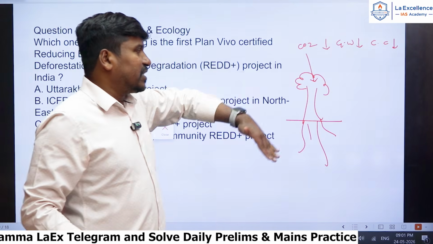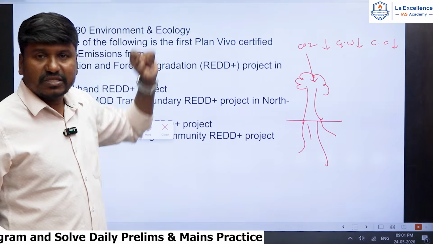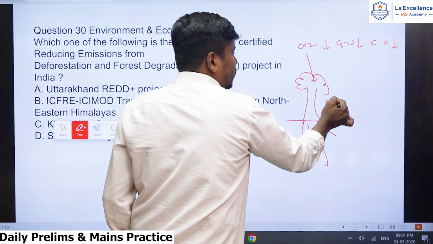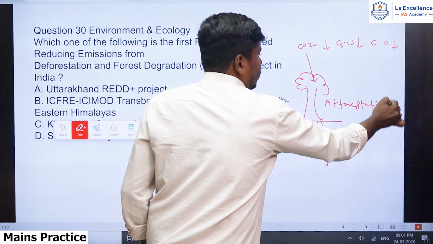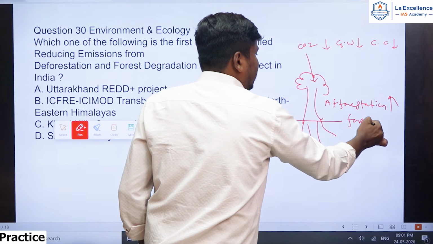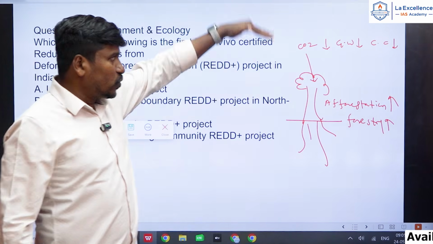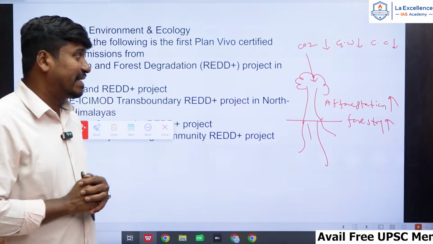CO2 decreases with an increase in afforestation. As forestry increases, CO2 decreases, global warming decreases, and further climate change also decreases.